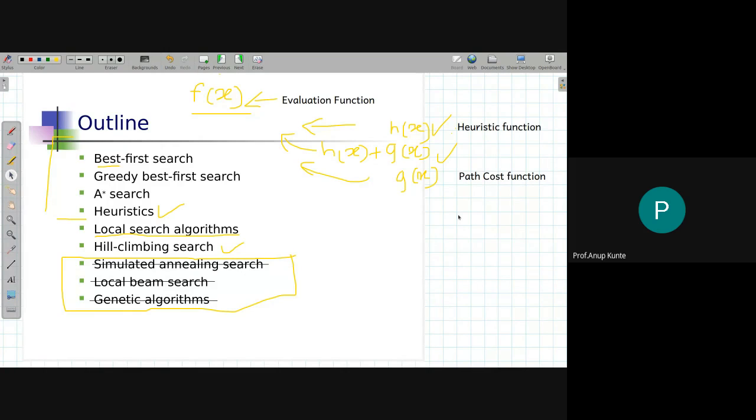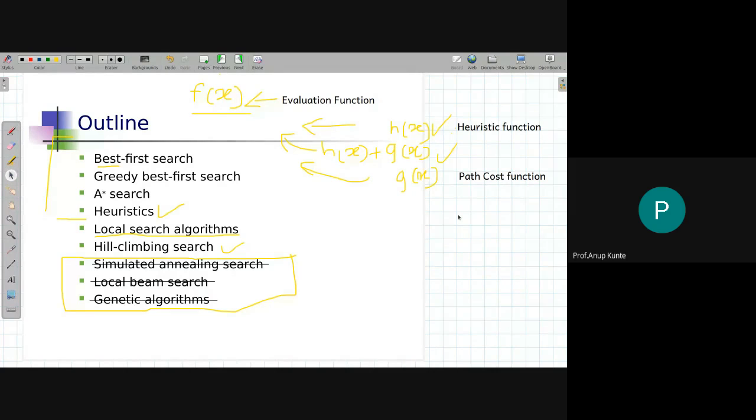Second, there will be another category of algorithms that refer to the evaluation function f of x as a mix, or an addition, of h of x plus g of x. Okay. So an important theme to understand is these algorithms that we are referring to as